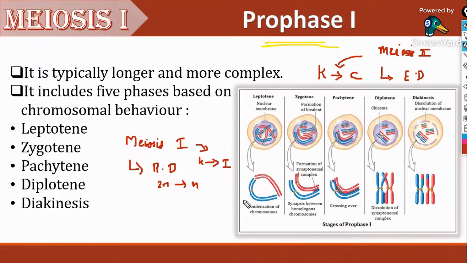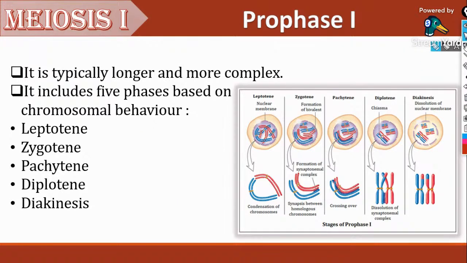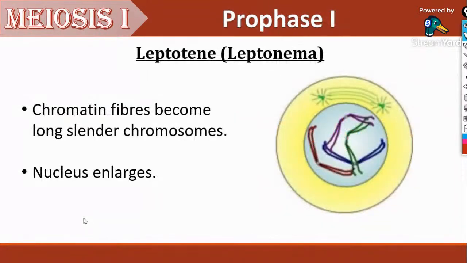So let's move on with meiosis 1, the very first stage, prophase, which is typically longer and the most complex stage of meiosis 1. It includes 5 substages: leptotene, zygotene, pachytene, diplotene, and diakinesis. Let's learn in detail what is occurring in prophase 1. The very first stage is leptotene or leptonema.